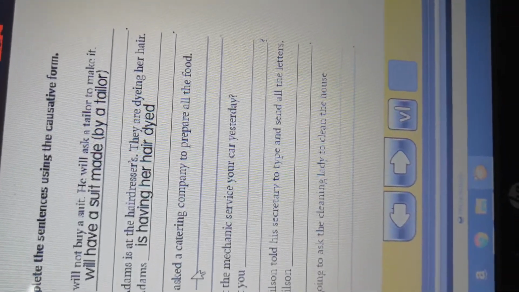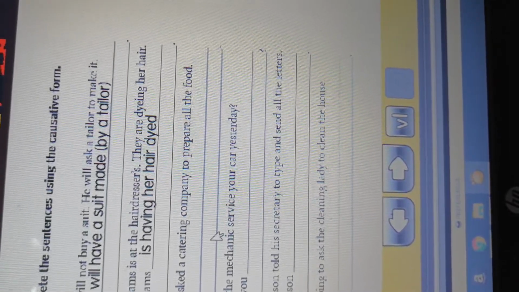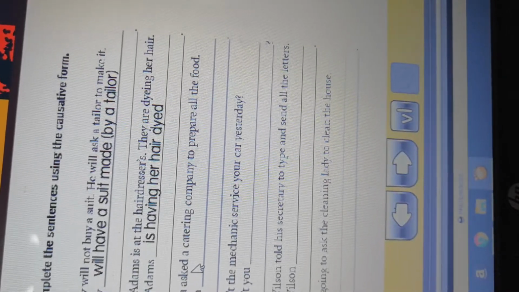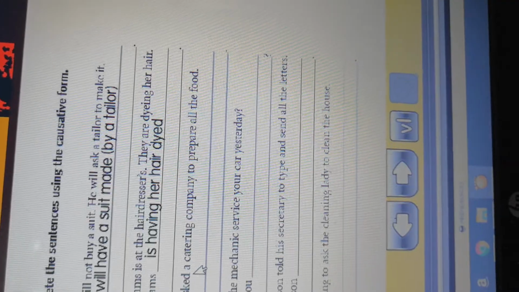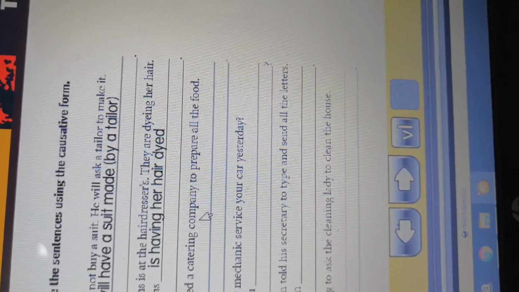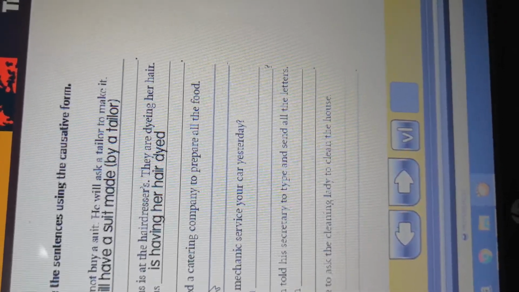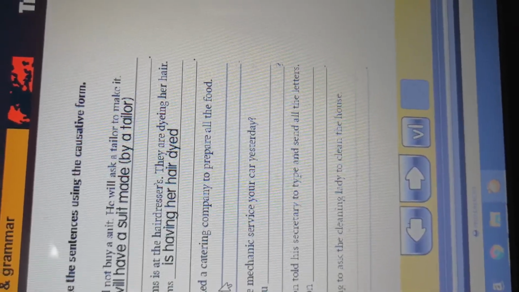Example 3. Linda asked the catering company to prepare all the food. Asked. What is the tense of asked here? This is past simple. Linda asked the catering company to prepare all the food for her. Past simple. So we use have in past simple also. It becomes had.